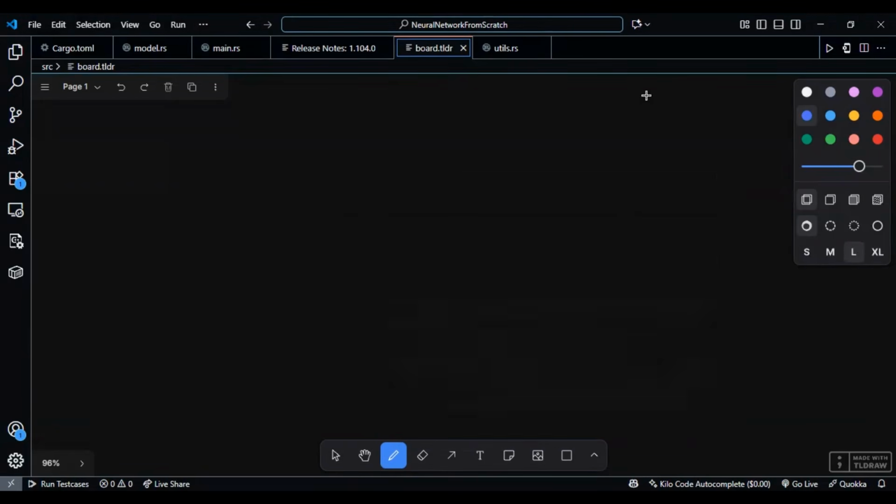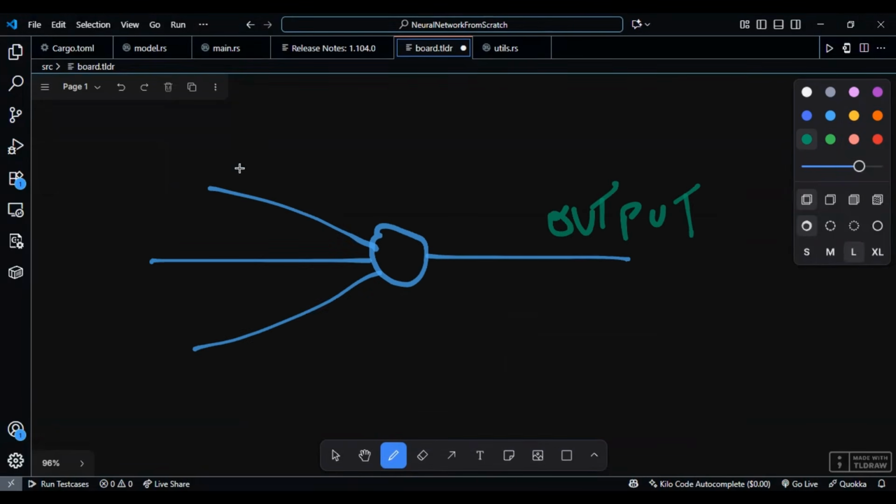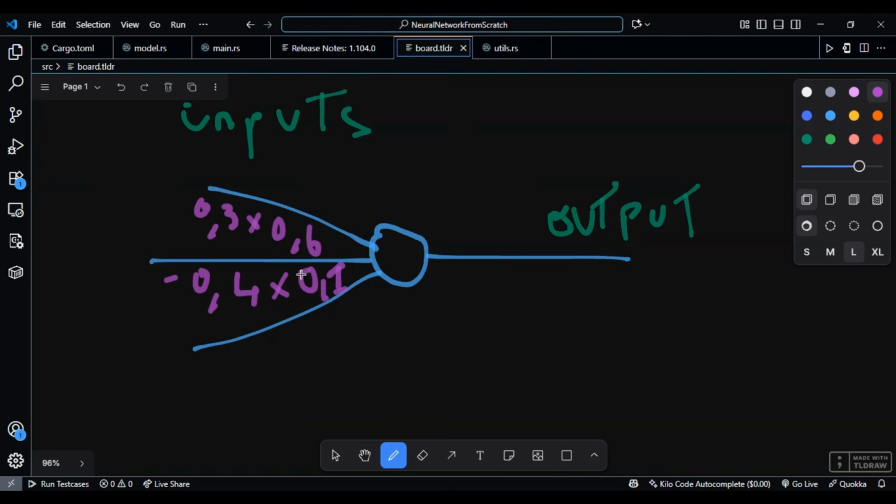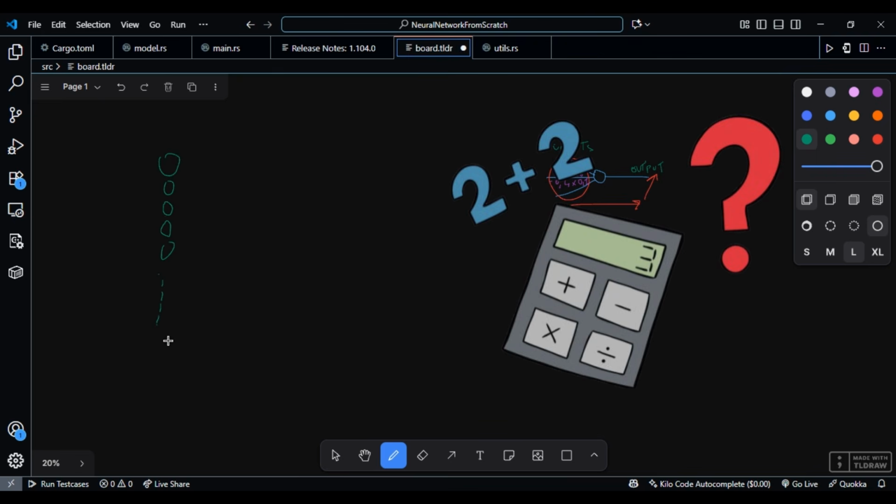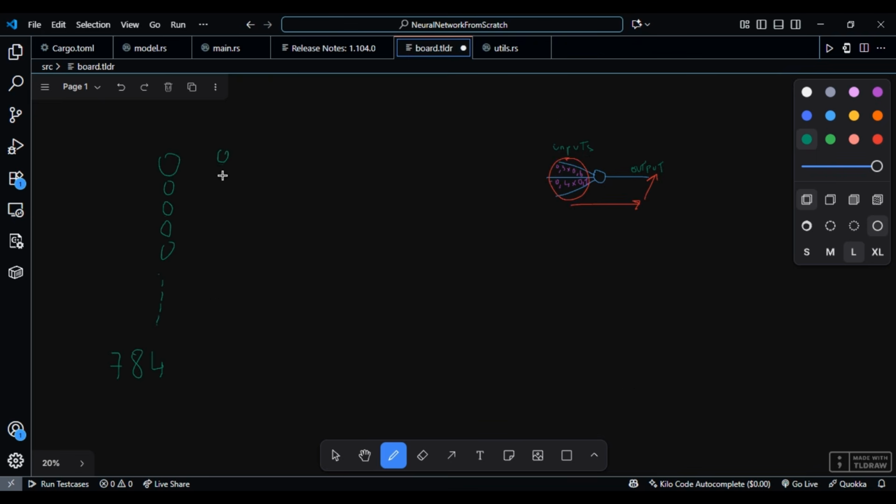Let's start simple. A neuron takes inputs, multiplies each by a weight, adds them up with a bias, and spits out a result. This is just a weighted sum. The learning happens when we adjust these weights to get better outputs. But one neuron is like having a calculator that only does addition. It's not enough. We need more layers, more connections. Each neuron's output becomes input for the next layer.